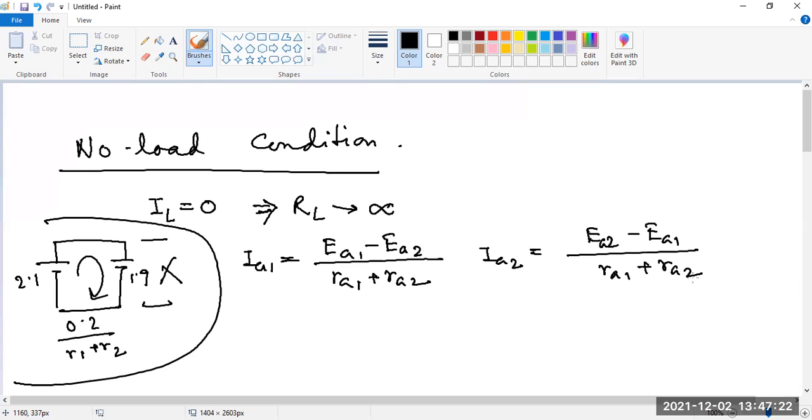One generator will be overloaded, which has more voltage, and the other will be underloaded, which has less voltage, depending on the circulating current direction. Any question?